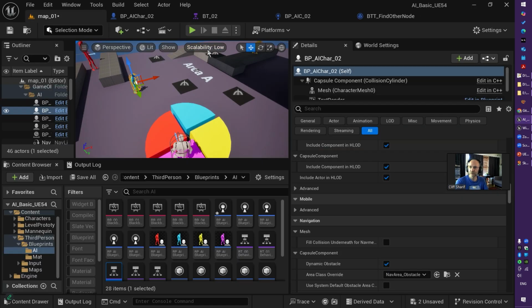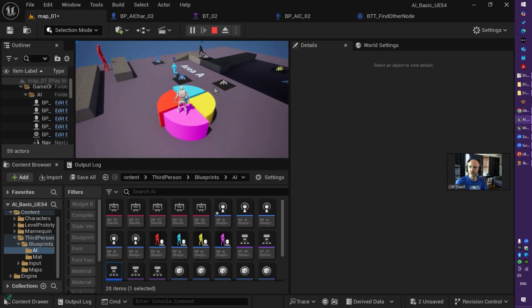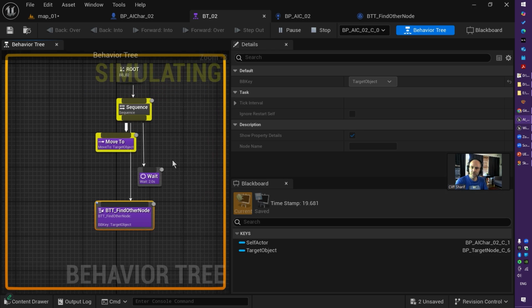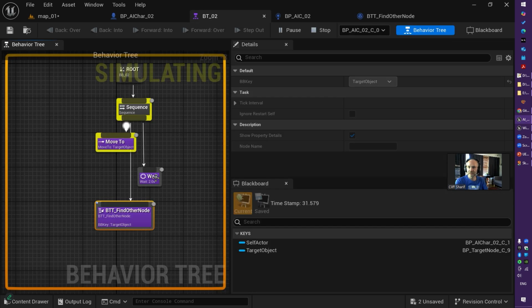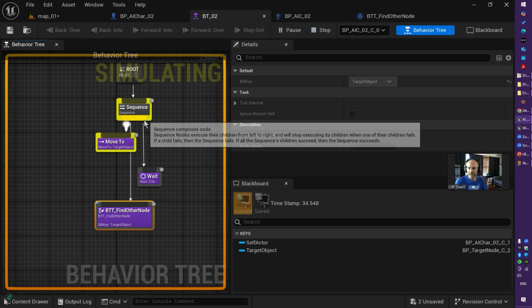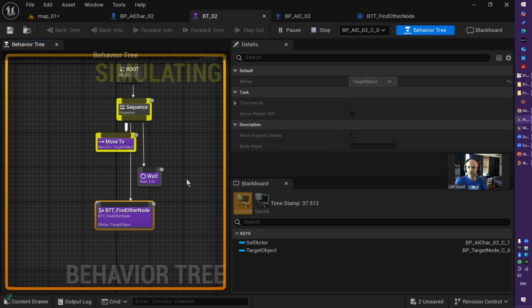Let's go back to this guy here, run it and see what happens. Goes there, and it sounds like without any waiting it just switched the path. So this is a different behavior compared to the first one. What is happening? Basically it moves to and never goes to wait. So every time you have a sequence, if you don't finish your sequence with success, it doesn't go for the next task. I have another task here. It never goes through those ones. It will return to the first task.